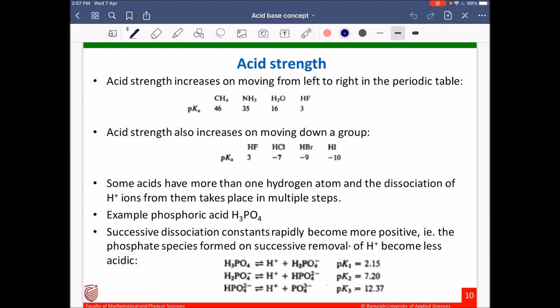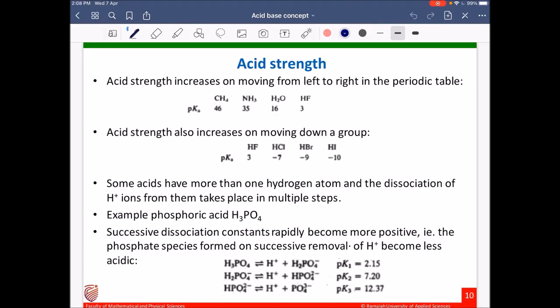Here you see hydrogen fluoride, hydrogen chloride, hydrogen bromide and hydrogen iodide. For all these acids, the pKa value is given. So here we can see that the pKa value decreases. pKa value decreases means acid dissociation constant increases. Acid dissociation constant increases means the strength of the acid increases.